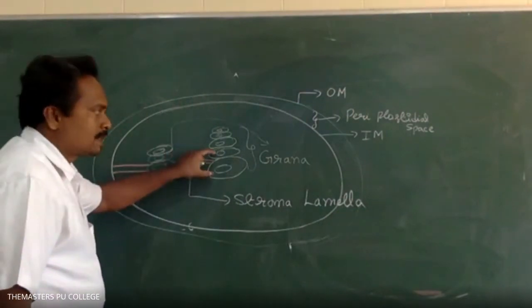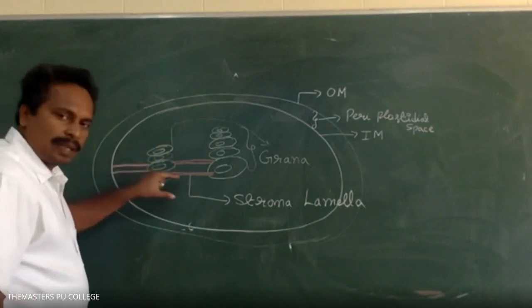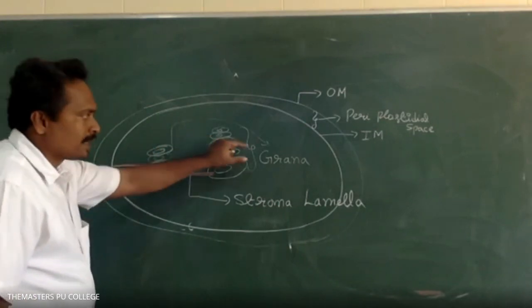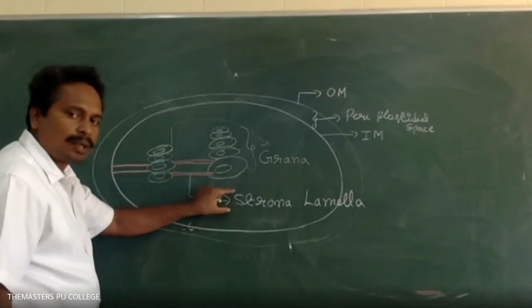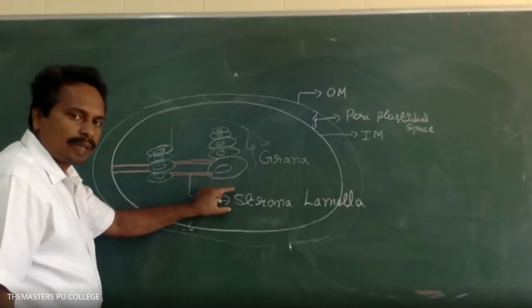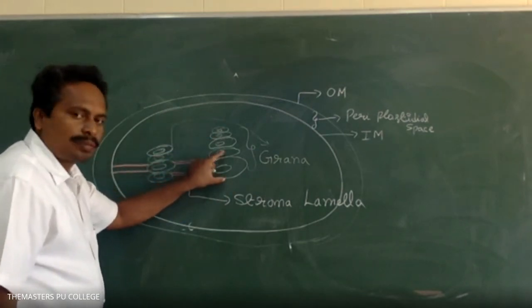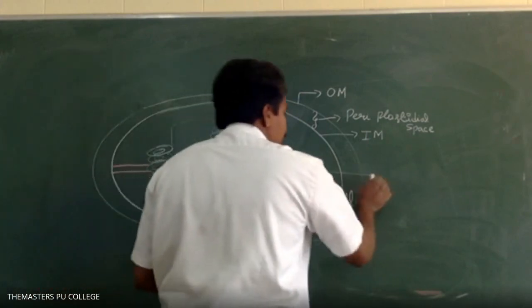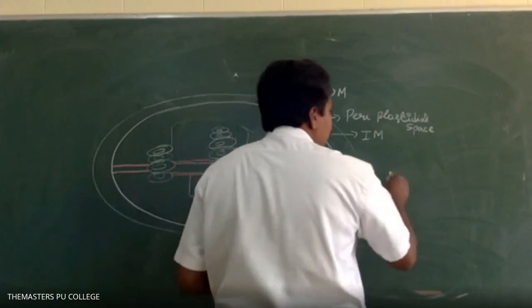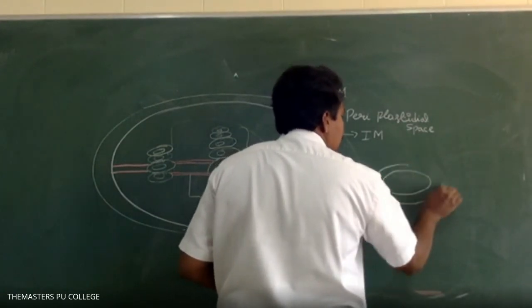Right. Thylakoids in the stroma region of the chloroplast organelle, two types of thylakoids are there. One is grana thylakoids and second one is the stroma lamellae or stroma thylakoids. So two types of thylakoids are there. Each thylakoid is having how many membranes? Two membranes.